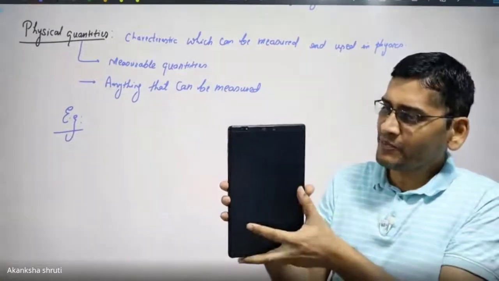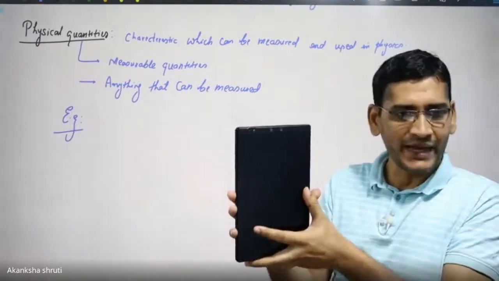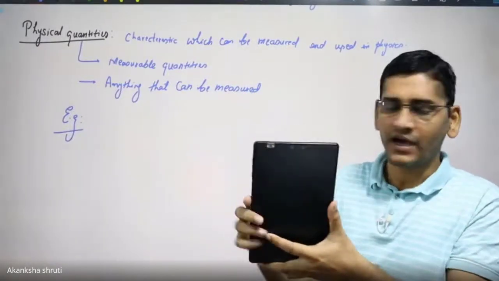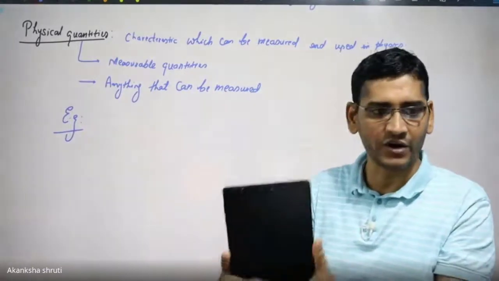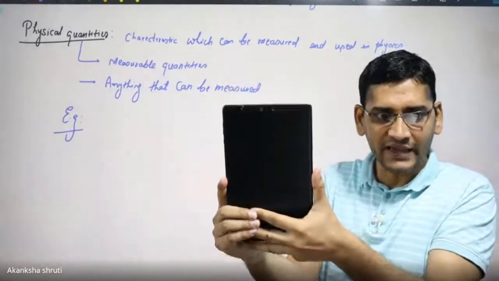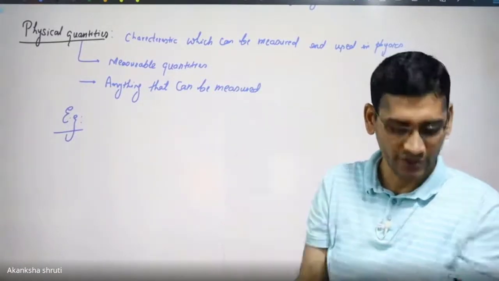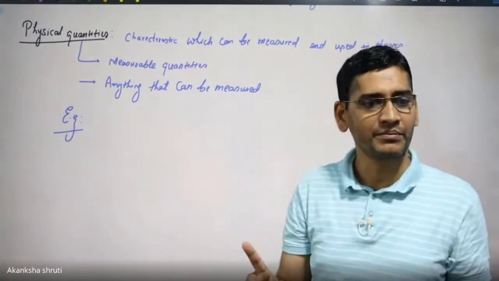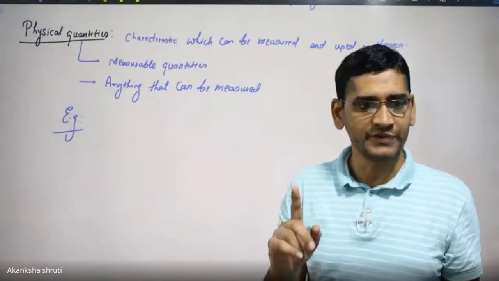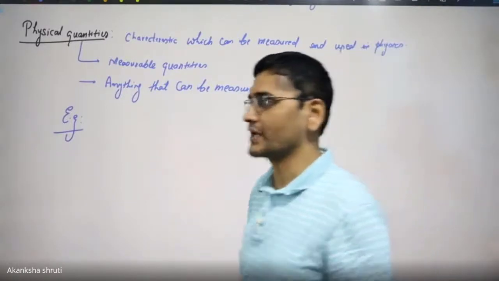But if I put it over a plain balance or a spring balance, then how much it is pulling downward, or how much force it is exerting on my hand so that I can hold it, is expressed in terms of weight and mass. Though there is a difference between weight and mass, that we will learn later in the chapter gravitation.